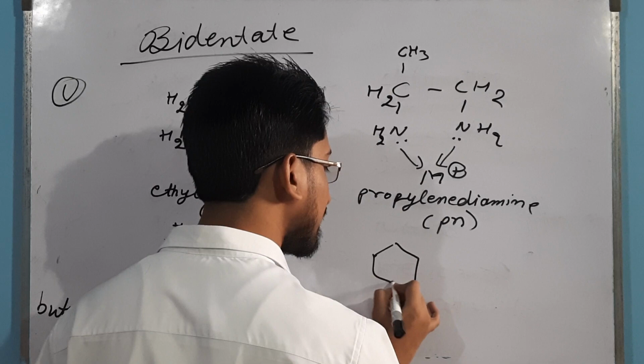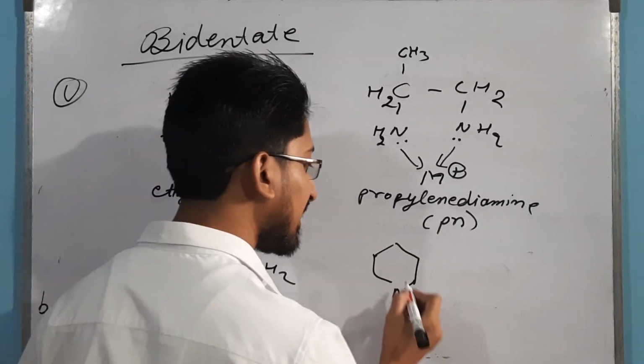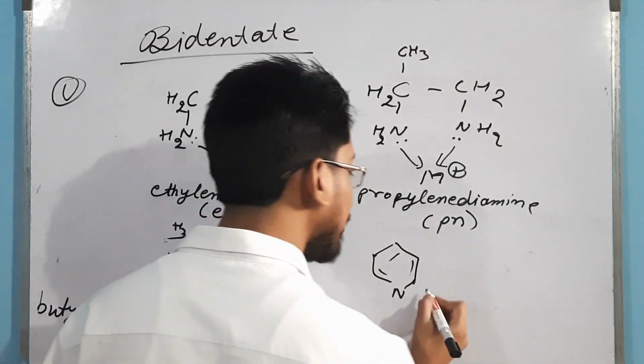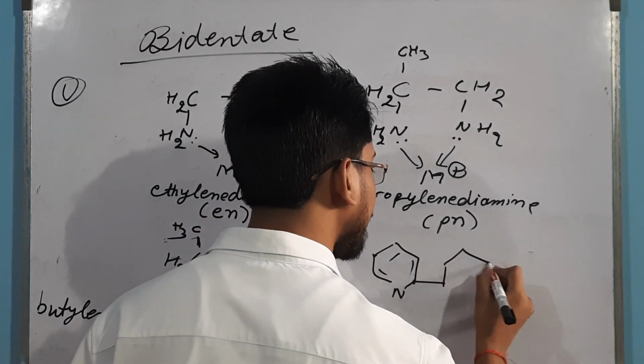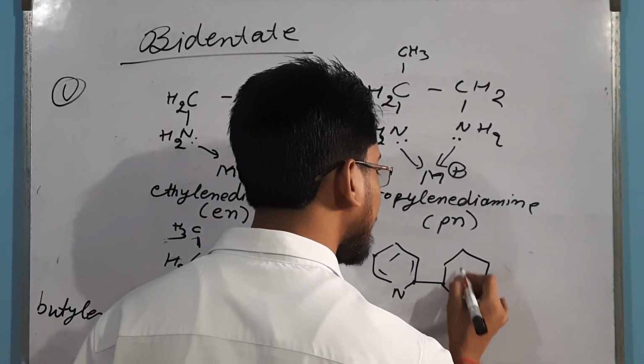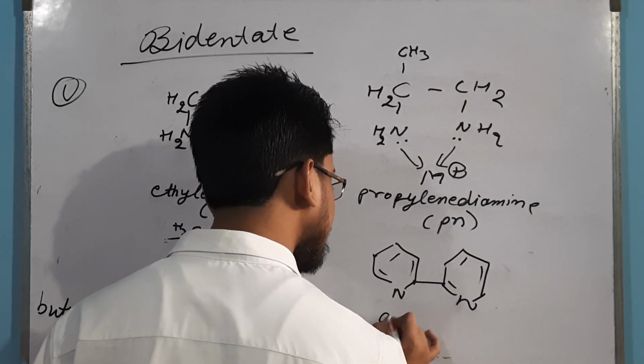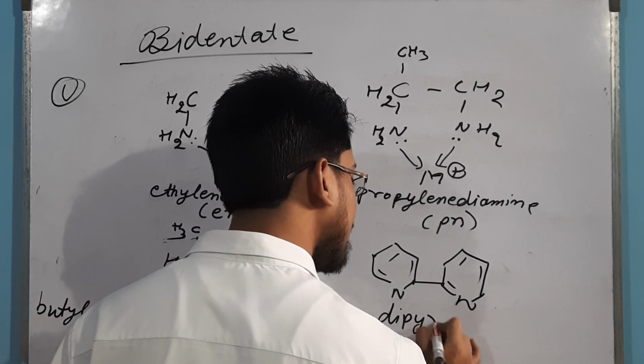Now you know about pyridine. Pyridine is a 6-membered compound which contains 1 nitrogen atom, like a benzene ring. If you join 2 pyridine rings, it will become dipyridine. So while writing the IUPAC nomenclature, you will write dipyridyl.